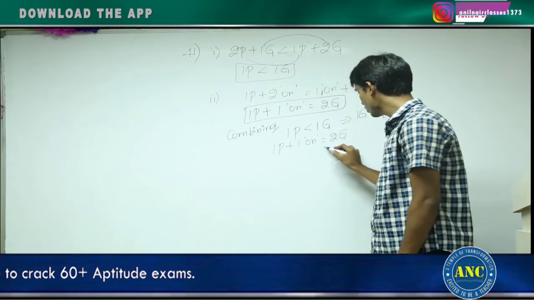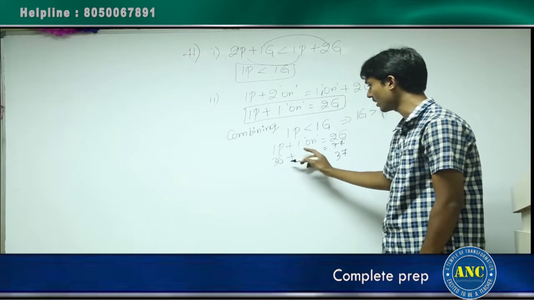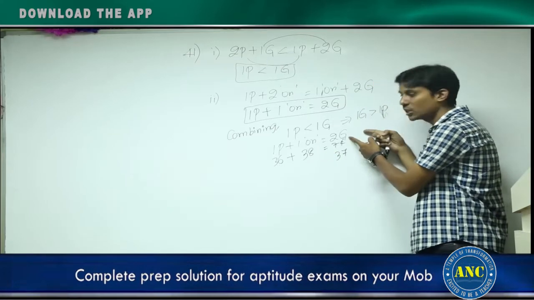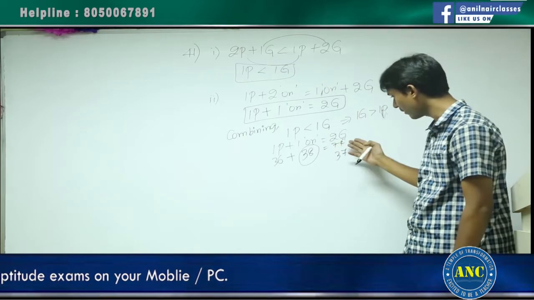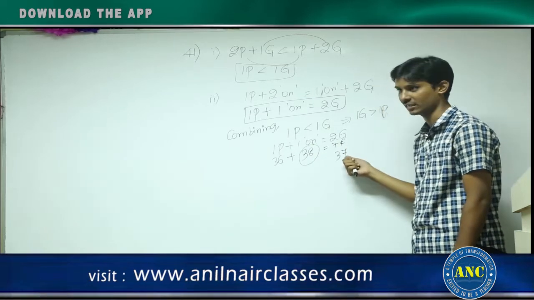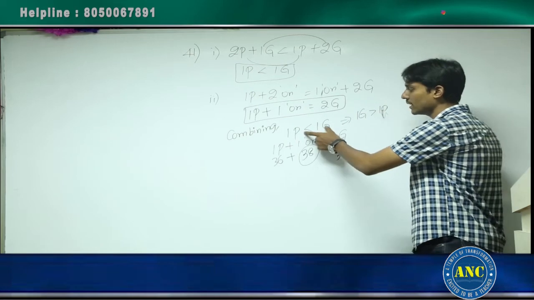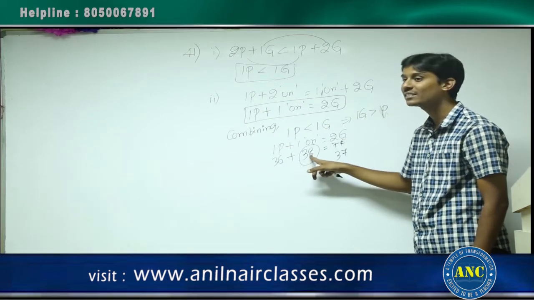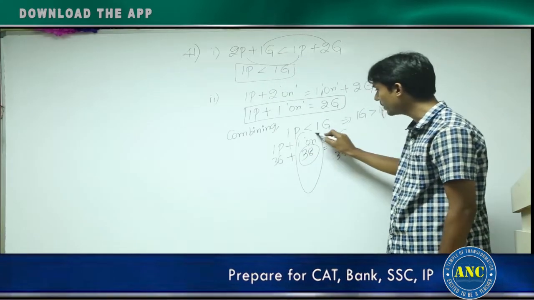If you observe, this total sum should get as 74. If I take potato as 36, what should this one be? 38. You take any other case which will satisfy both equations, always the onion will be the costliest. You take some other example, 72 rupees. Still you will get onion as the correct answer. Because 72 means 36 for 1g, but 1p should be less than 36. If I take 35, this will be 37. Still this is the costliest. Whichever way you want, always the onion will be the costliest one.